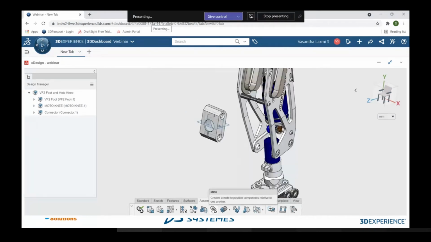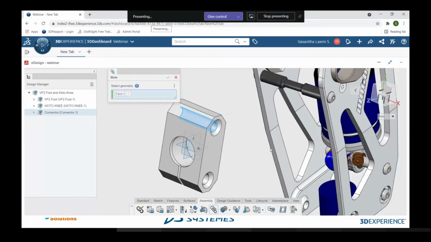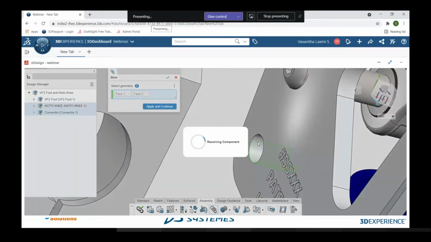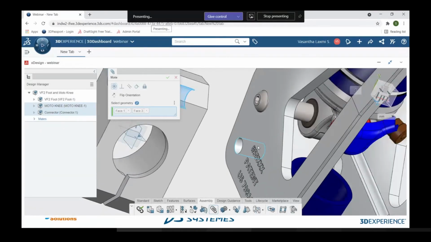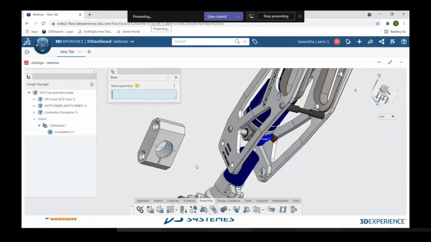So here you have a mate command. When I click on it, it asks me to select the entity. So I am selecting this inside face of my countersink hole to be concentric with the hole of this upper subassembly. When I click on it, you can see over here it is a concentric relation, and I am clicking on apply and continue, so that further I can give the other relations.